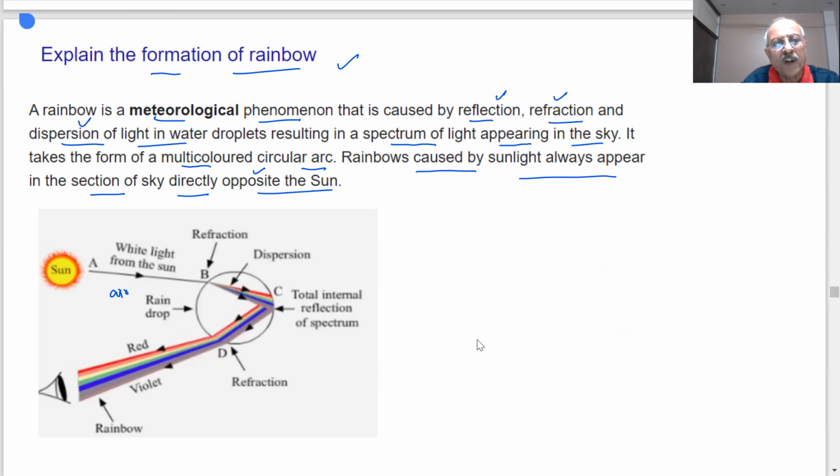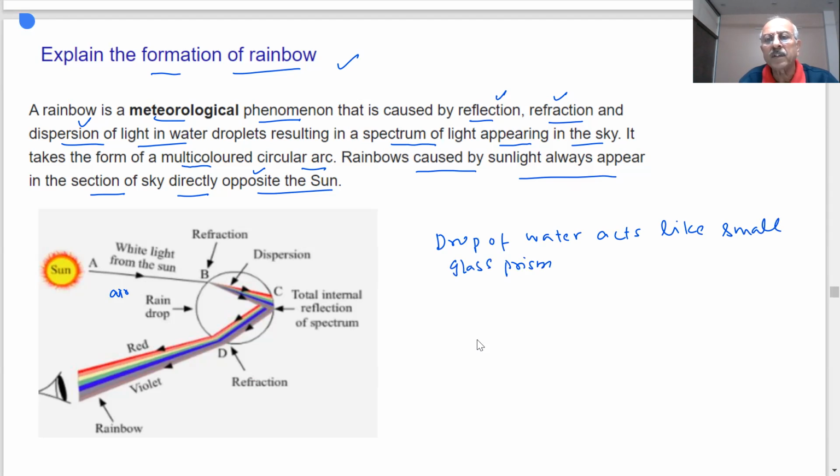When light goes from air to water, student, water is denser. Water is denser than air, so refraction will happen. So at this point B, light from A to B suffers refraction, and it will bend towards the normal. You can see this. And the drop of water acts like a small glass prism.